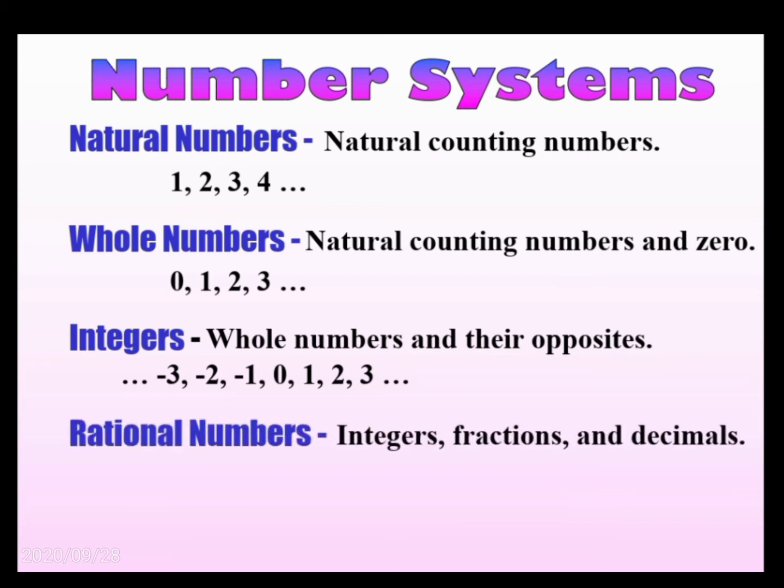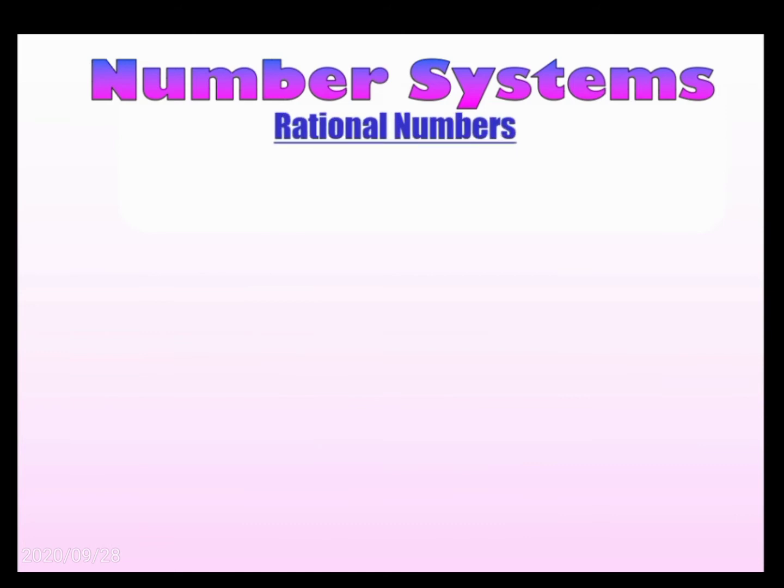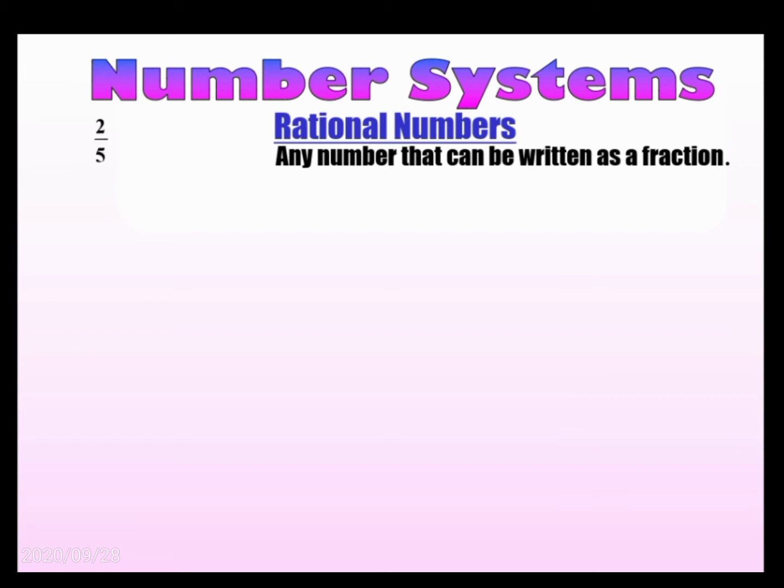A rational number consists of integers, fractions and decimals. For example, 2 by 3 and minus 3 whole 2 by 5 are fractions. Minus 0.8 and 2.39 are decimals, and 14 is an integer. A rational number is any number that can be written as a fraction. Rational numbers consist of fractions, decimals and integers.